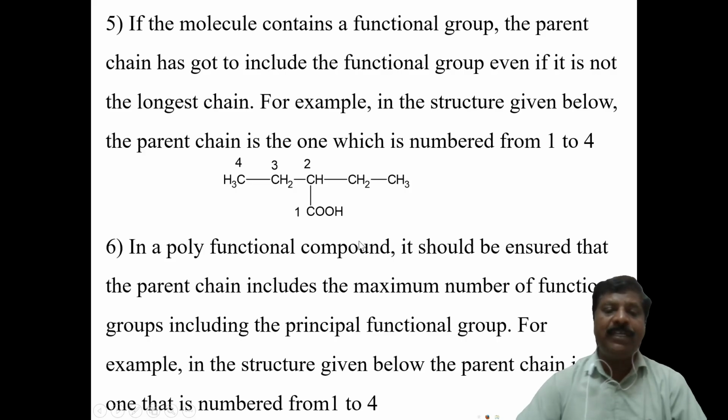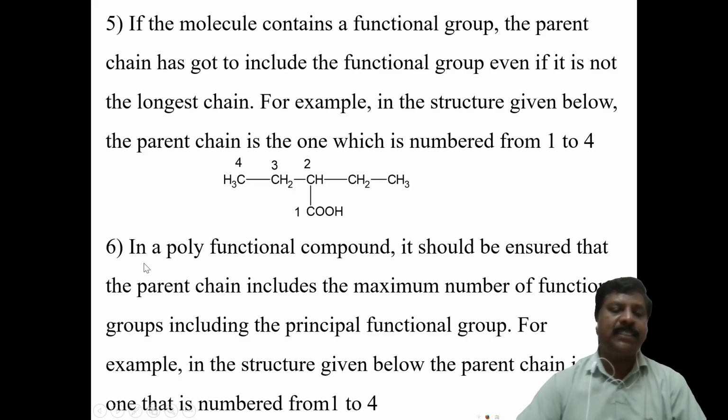But with the functional group, you have to consider the functional group in the parent chain, so you have to number from here. This is the carboxylic acid carbon atom 1 2 3 4, and this ethyl group should be considered as a substitution.